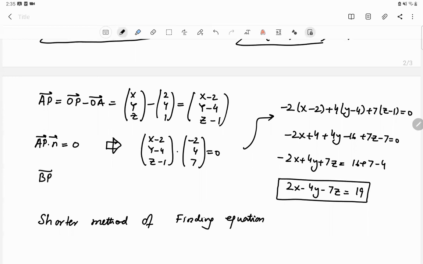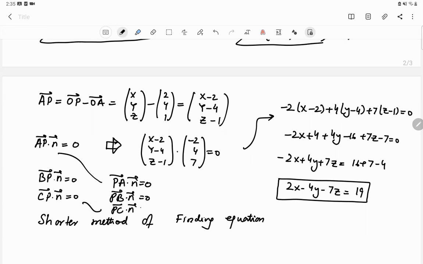We can do BP dot n is equal to 0. We can do CP dot n is equal to 0. We can even do PA dot n is equal to 0, or PB dot n is equal to 0, or even PC dot n is equal to 0. They'll always give me the same equation. The vector equation of a plane is a unique equation. Whichever method you use, you'll arrive at the same equation. And now we move on to the shorter method of finding the equation of a plane.